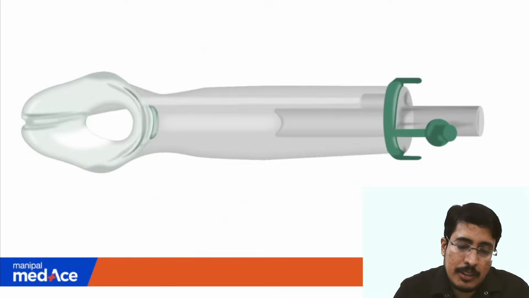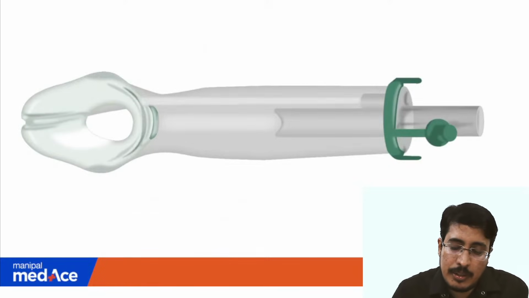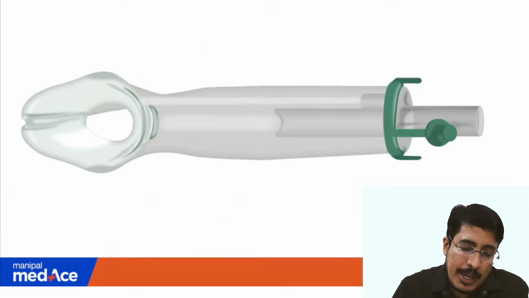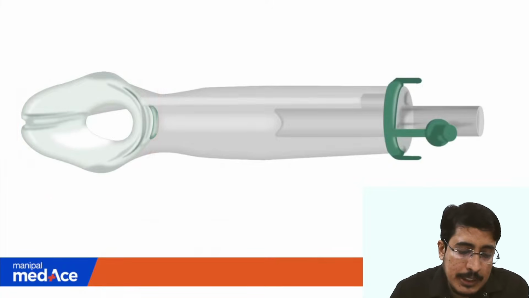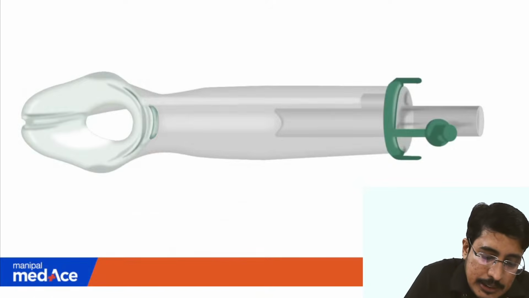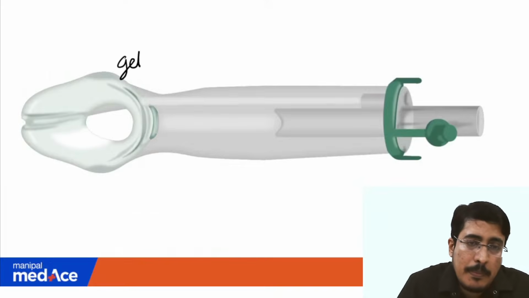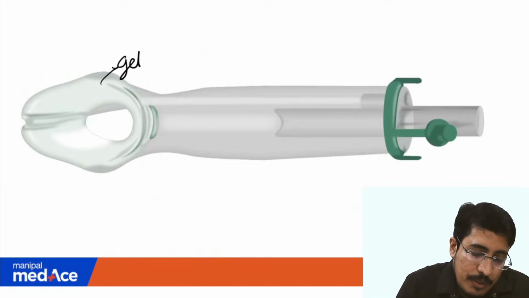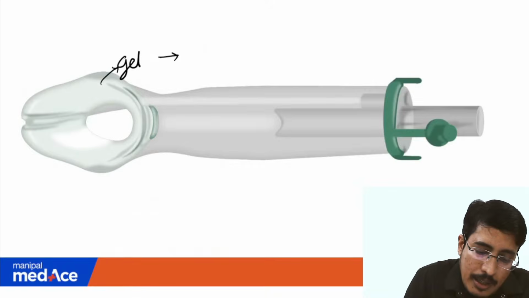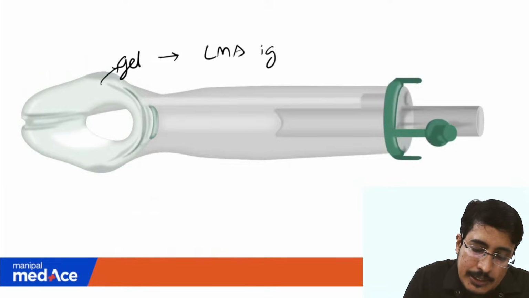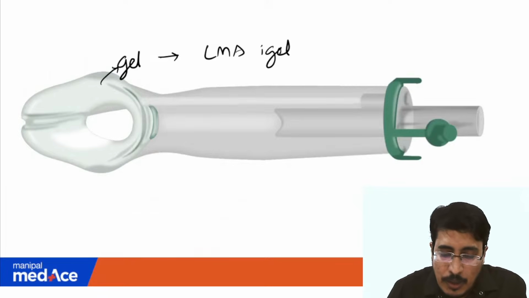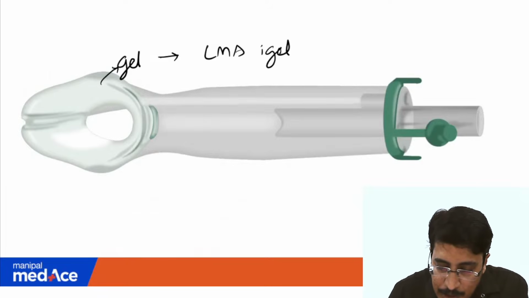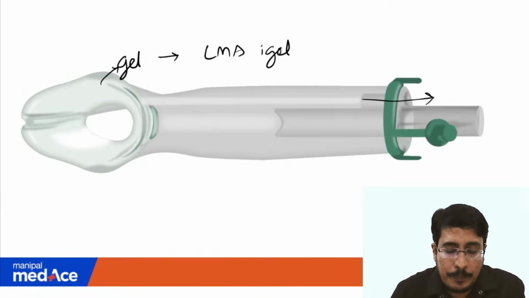So this is the tool or gadget that was asked in your exam. As you can see, the tip here doesn't have a cushion. It is made of a gel-like material, so this is the gel-like cuff. Okay, so this is LMA iGel. It is a very handy tool. If you can see, it has a dedicated port for suction as well.